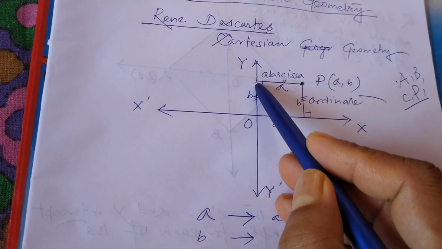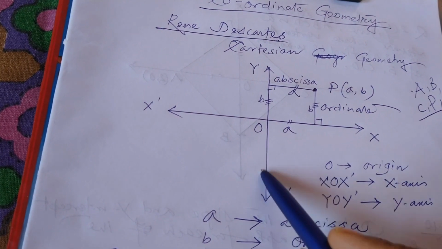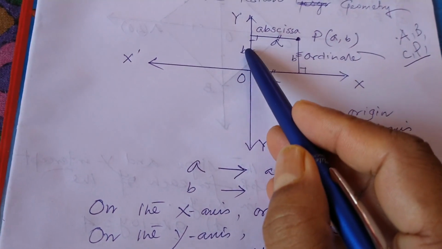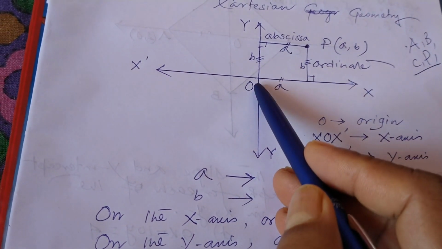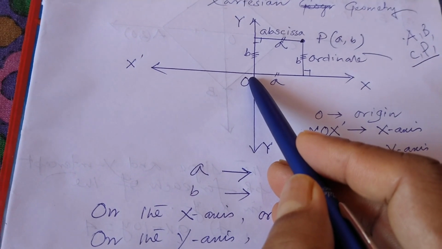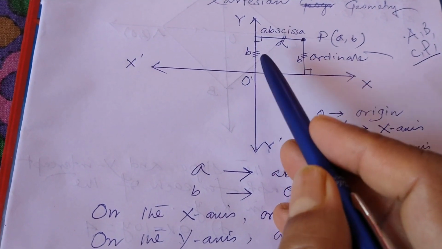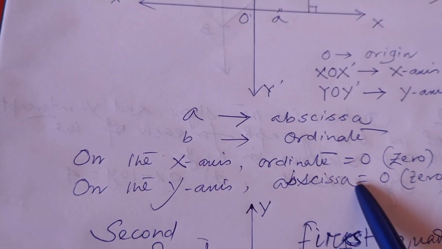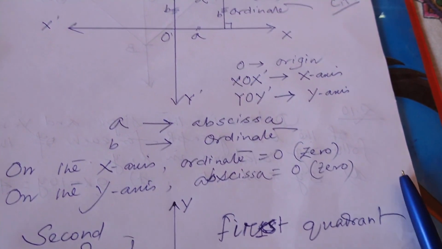If we plot a point on the y-axis, if we take any point on this line, the y-axis, then the distance of that point from the y-axis will be 0. That is, the abscissa is coming 0. So on the y-axis, the abscissa is 0.